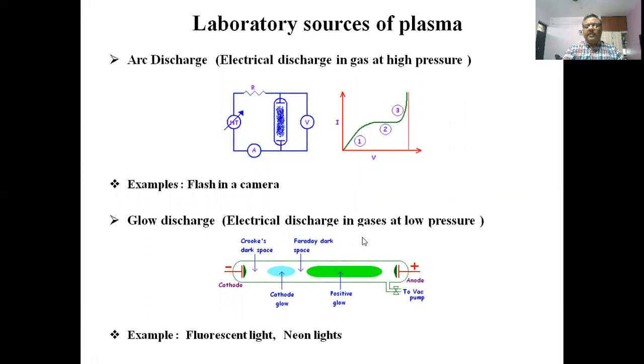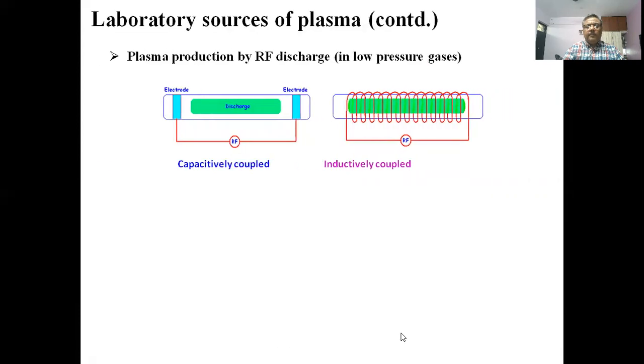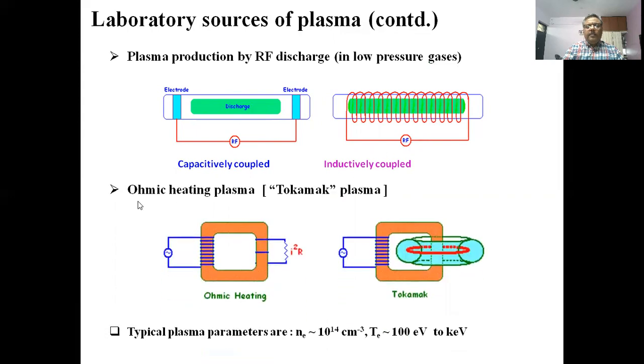This is the electric discharge in gas at low pressure, like in fluorescent lights and neon lights. Plasma is also produced by radio frequency discharge in low pressure gases, and by ohmic heating, like in large devices called tokamaks. They are being employed for fusion generation.